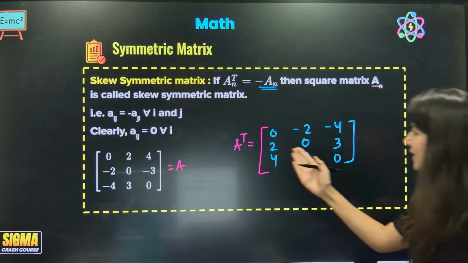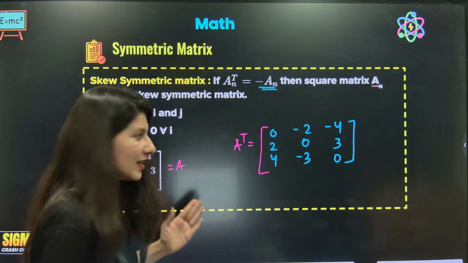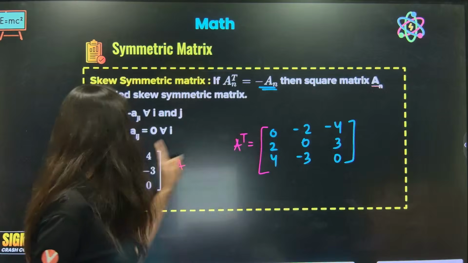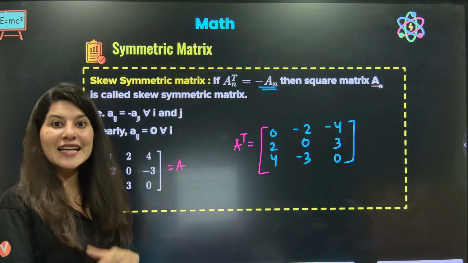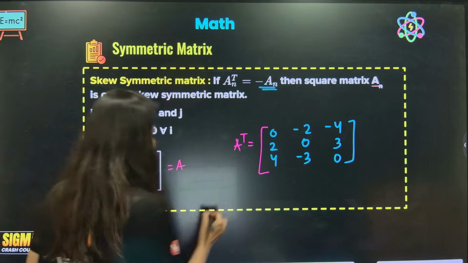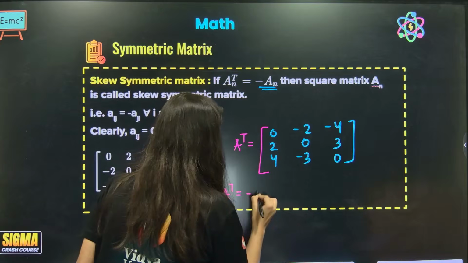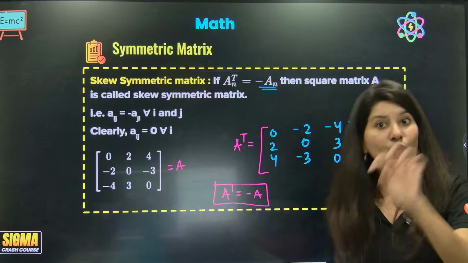Chalo, A transpose. Can you see? Don't you think that here 2 and minus 2, 4 and minus 4, minus 2 and 2, the numbers are exactly negative of this, right? So that means A transpose is equal to minus A. Now what is so special about a skew symmetric matrix?